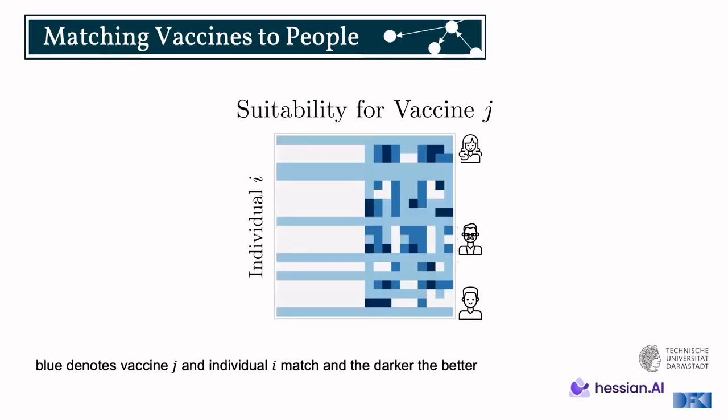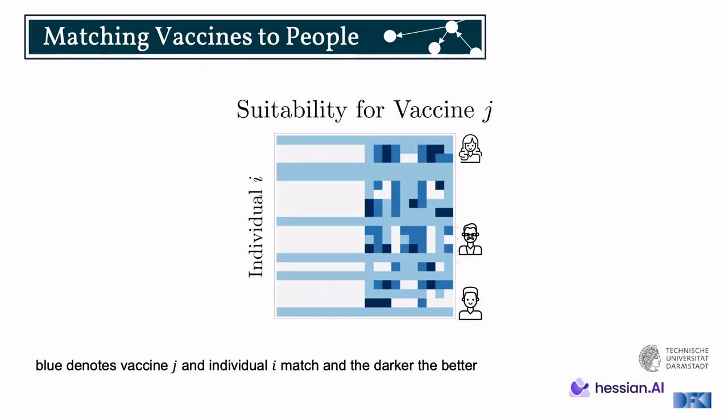Now we have here a constraint matrix, which is constraining our assignment problem. It's the suitability depicted, which will give us some meaning for how we prioritize in the matching. What you see here is that blue denotes that a certain vaccine J is a match with an individual I, and the darker, the better.